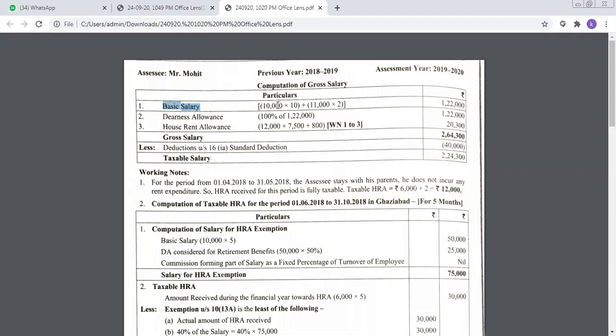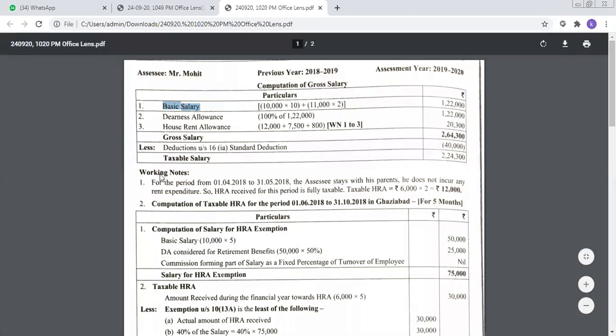So if you calculate from 1st April 2018 to 31st March 2019, it is 12 months. In this particular 12 months, he got an increment on 1st February. So that means February he is going to receive a salary of 11,000 rupees and March he is going to receive a salary of 11,000 rupees. So only 2 months he is going to receive that extra 1,000 rupees, which also means in the first 10 months he will continue to receive 10,000 rupees.